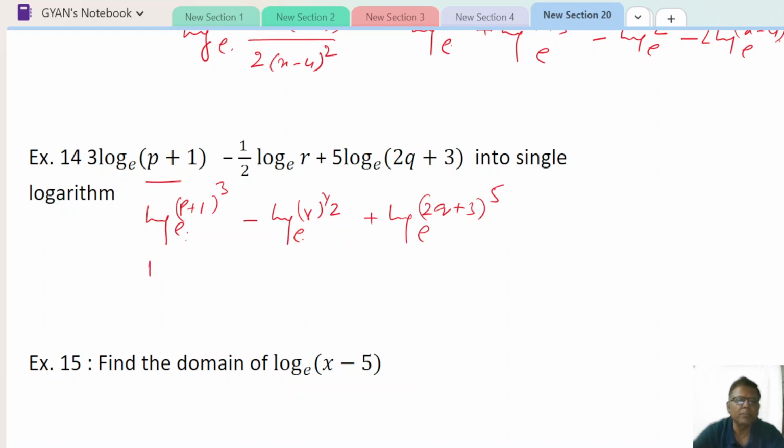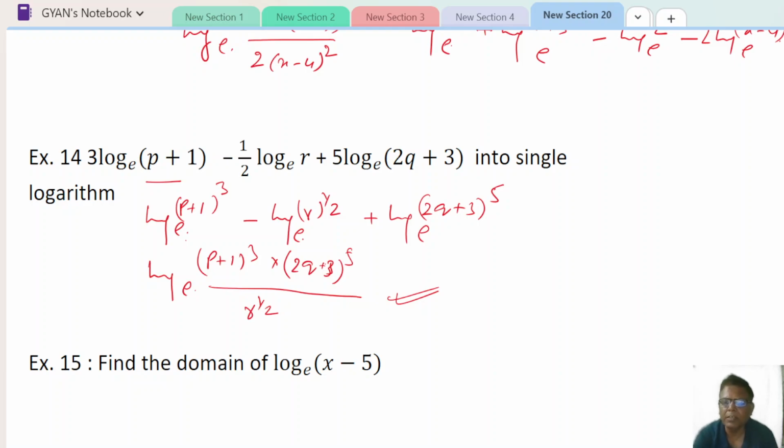So now this will be p plus 1 to the power 3 multiplied by 2q plus 3 to the power 5, divided by r to the power half.